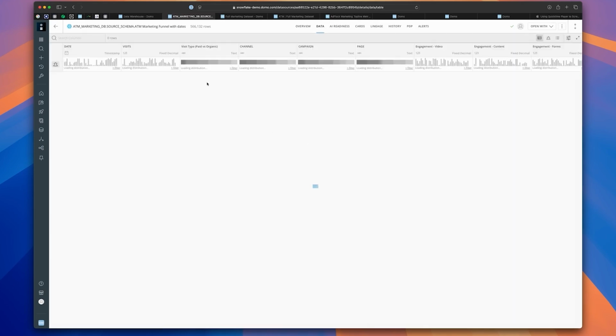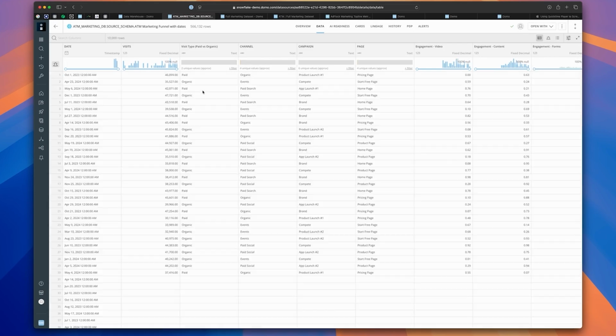And if I go to the Data tab, I should be able to see all of the data that exists within that data set. We're executing a live query here against Snowflake to pull this preview back.